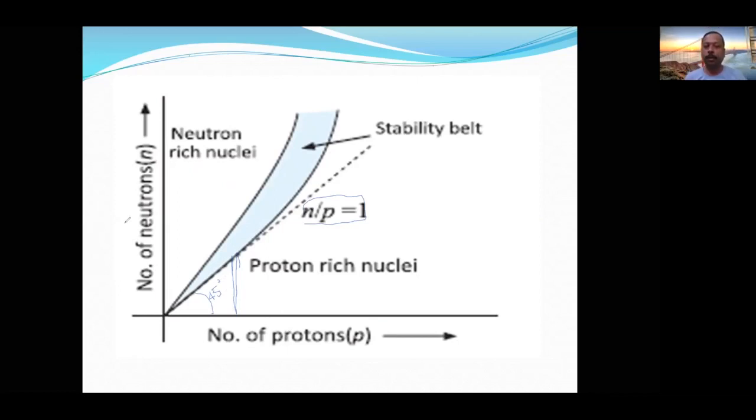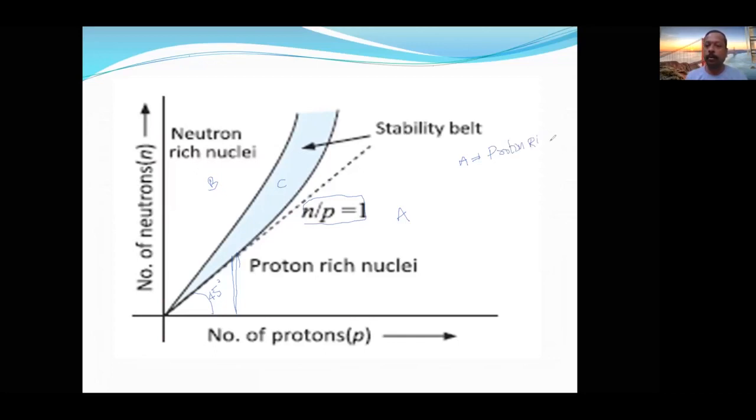on the y-axis I am taking neutrons. Now suppose I am writing A here, B here, and C here. Then A is a nucleus which is proton rich. What is that? Proton rich nucleus.